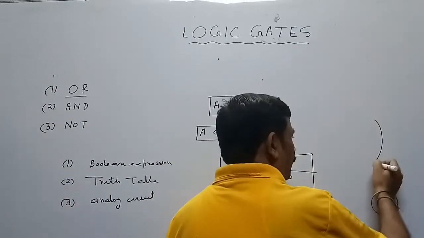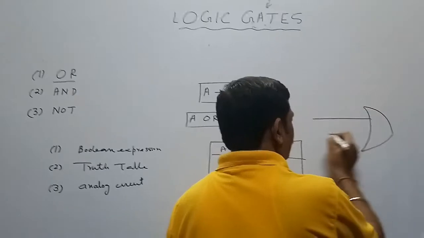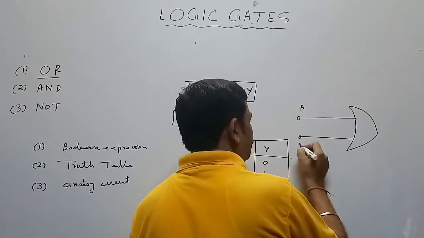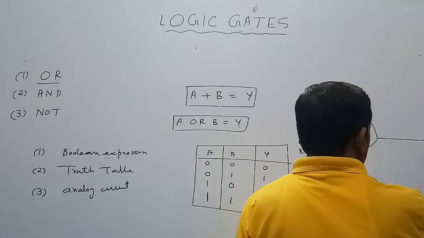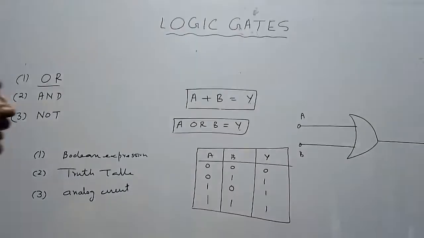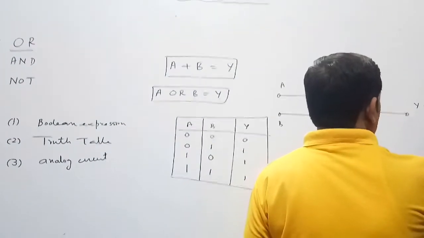It is the symbol of OR gate. Two inputs A and B and one output Y. This is the symbol of OR gate. If A and B are inputs, Y is output, then Y should be equal to A plus B.